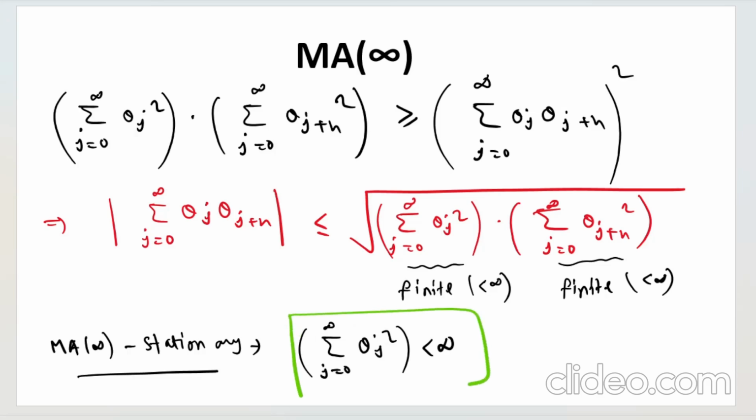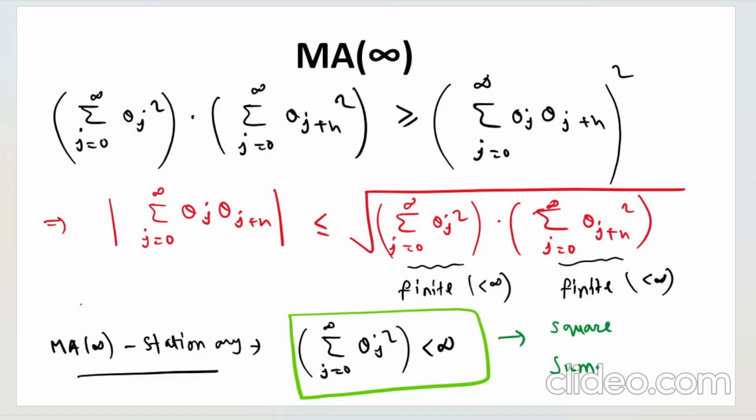This is what I am seeing. This is less than infinity, and if you change the suffix, it doesn't matter. If theta j square is less than infinity, it means that theta j plus h is also less than infinity, right? So this is the criteria that we are interested in. This criteria is known as the squared summability.